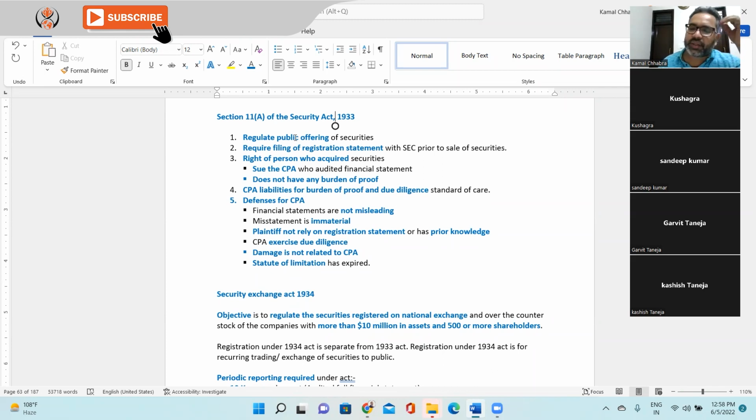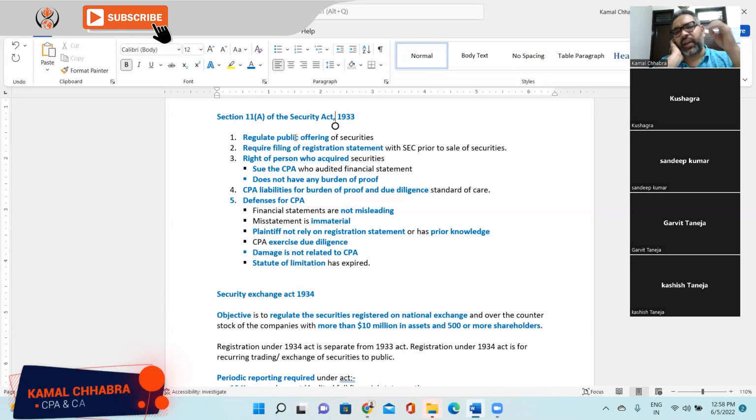For example, let's say Kashish is a CPA and Garvit has a company going for an IPO. Garvit came to Kashish to do the audit and sign the financial statement for the IPO purpose. Kashish has done the audit and signed the financial statement, and Garvit has submitted that financial statement under the Securities Act 1933 for the IPO. Now let's say Kushagra and Sandeep buy shares of Garvit's company.